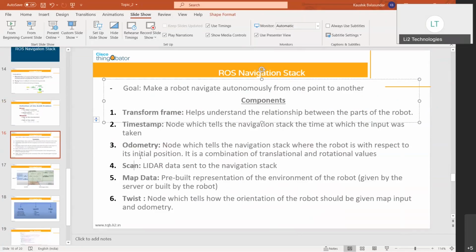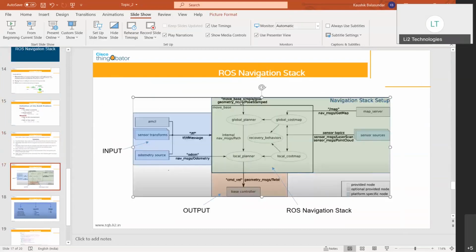And then you are able to see how it changes as you move the robot around. And then map data is basically a map file, which is either given by the server or one that you constructed. So I showed you a video on how to do that. And then the twist is basically the orientation that the robot must be at the destination, and then the move-base package, which we spoke about here, gives you the position of where the robot has to be.